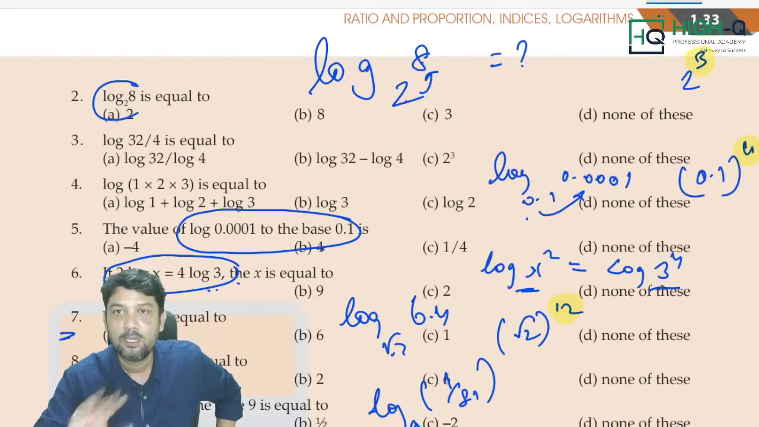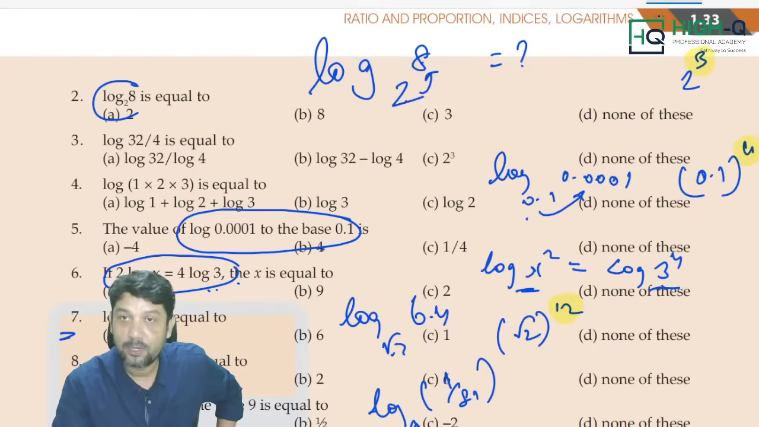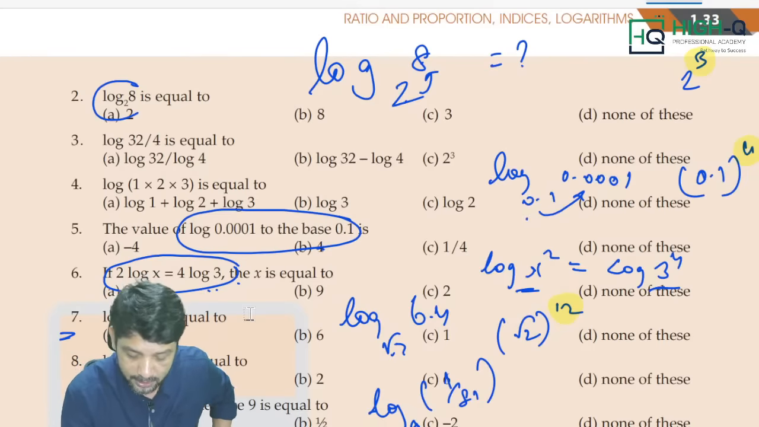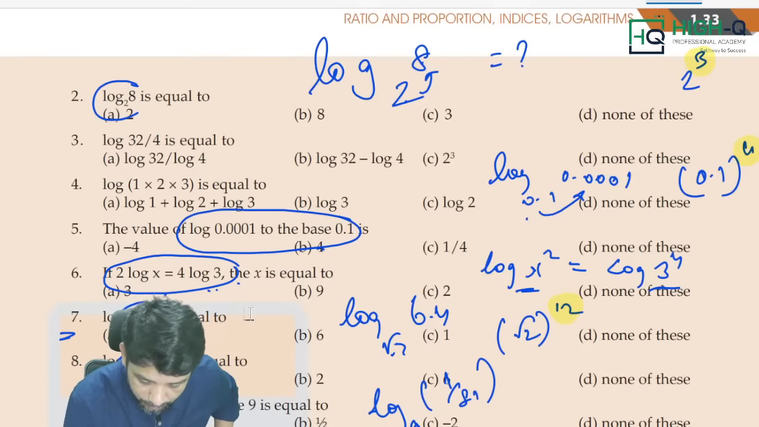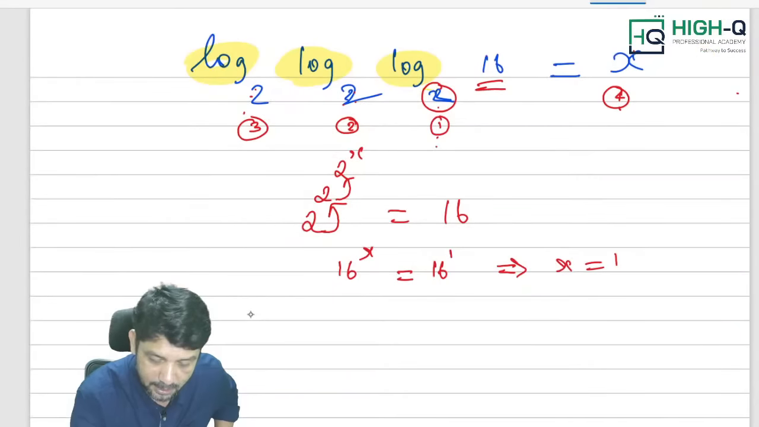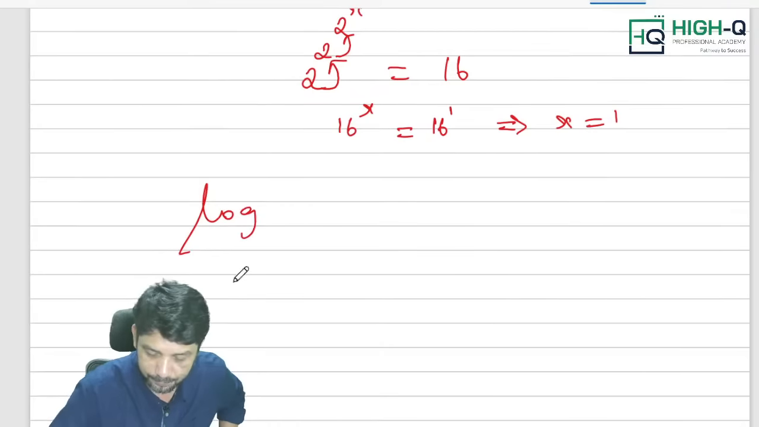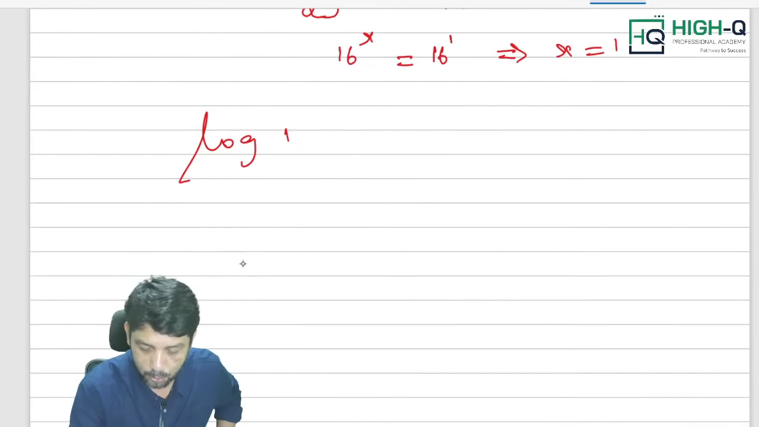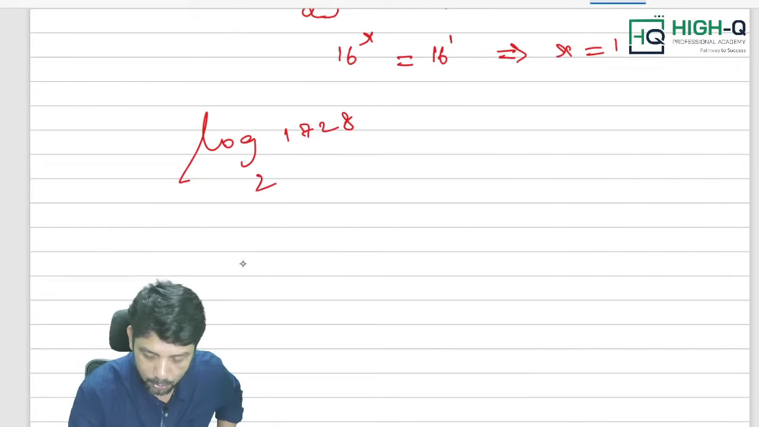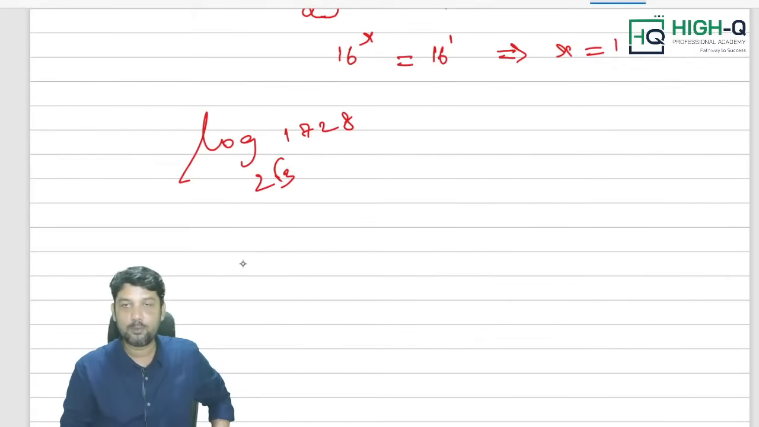Okay. That's it. Only that index, whatever number is coming in the index, that is going to be my answer. You are not supposed to do anything. Sir, for example, for this question, 2 root 3 is coming. Then in this case, what will you do, sir? Log of 1728 to the base 2 root 3. Sir, how to do this one?